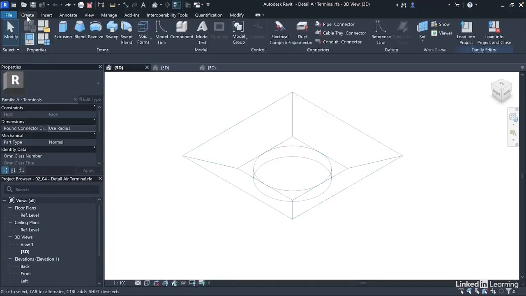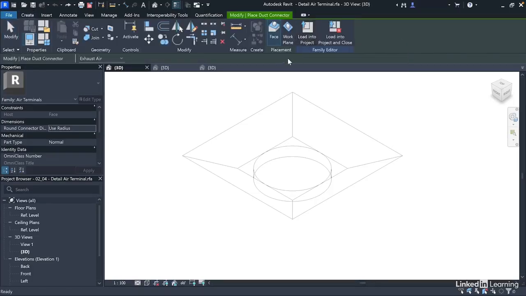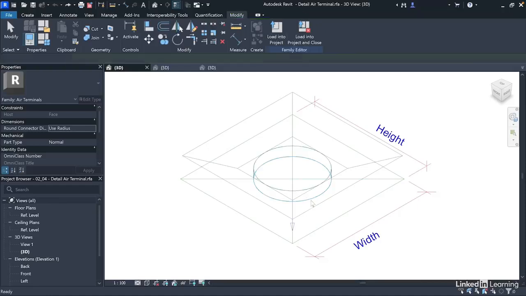From the create ribbon under the connectors panel, you find 5 connector types. Our focus in this course is the duct and pipe connectors. So click duct connector, choose face from the placement options here, which is the default. You can also change the system type from the options bar here, but we'll come to that in a bit. So pick the extrusion end of the neck geometry and select the connector to configure its properties from the properties browser.